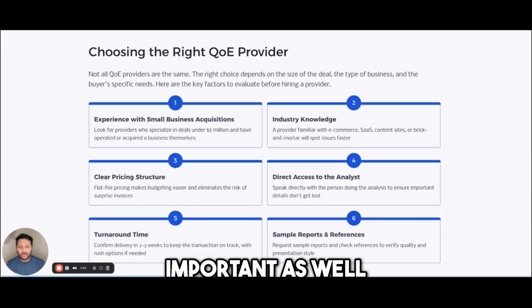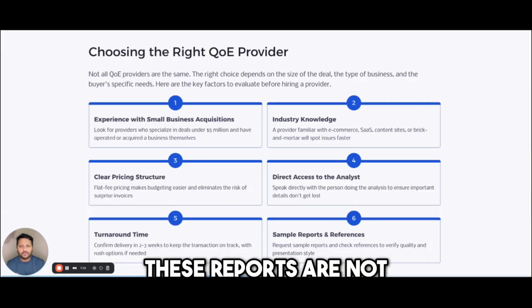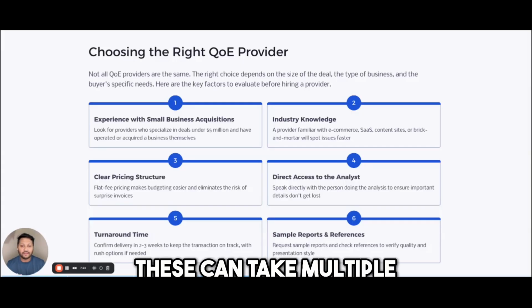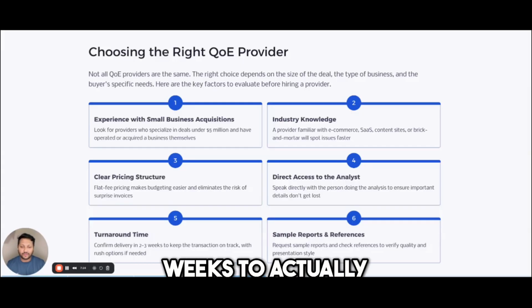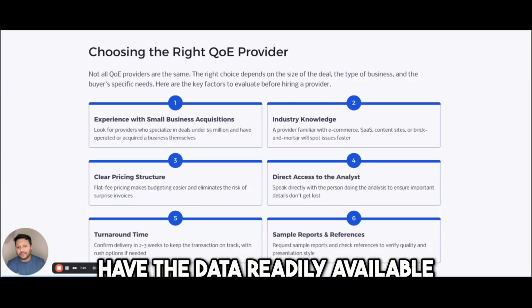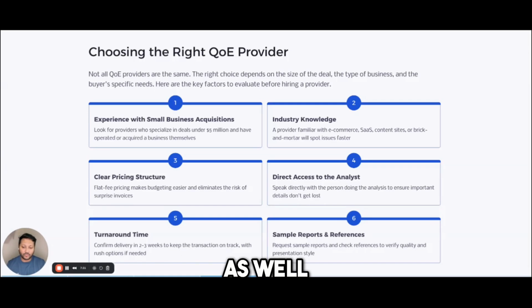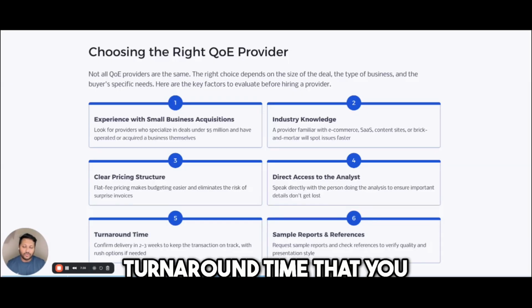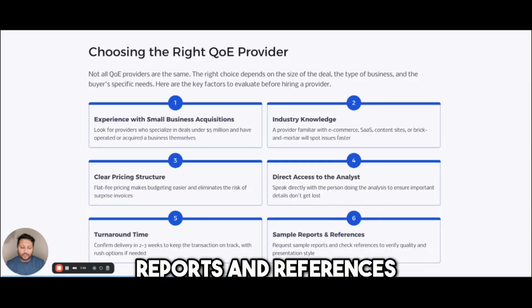Turnaround time is really important as well. These reports are not quick to do. These can take multiple weeks to actually do the analysis and collect the data. Sometimes the sellers don't have the data readily available, so that takes time as well. But pick the provider that can give you the turnaround time that you need to close your deal. Do they have sample reports and references?